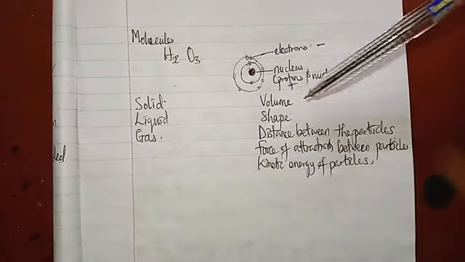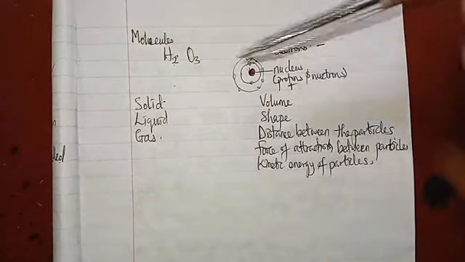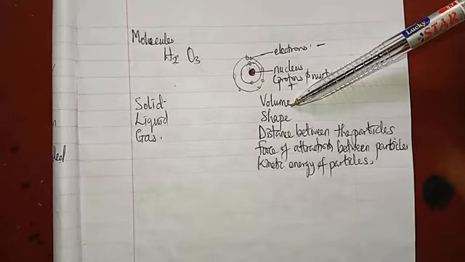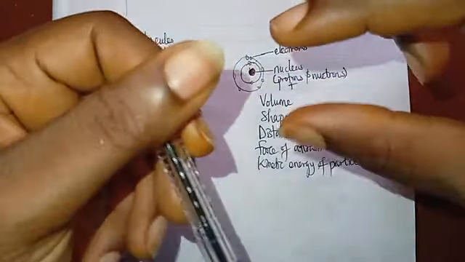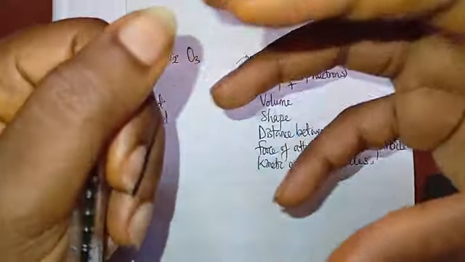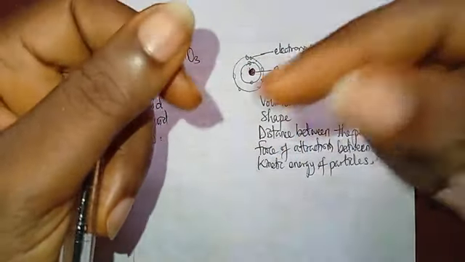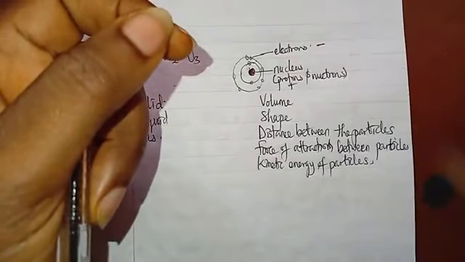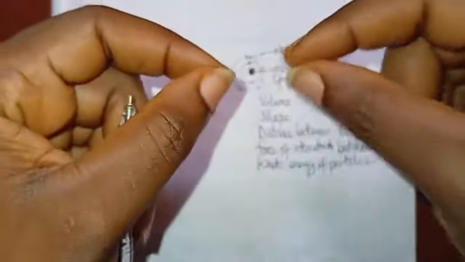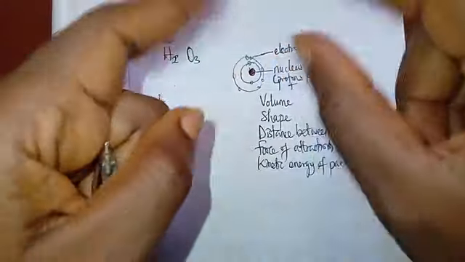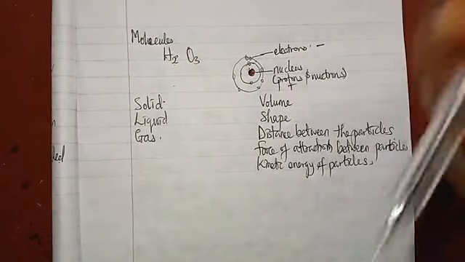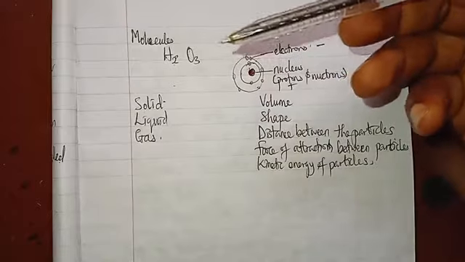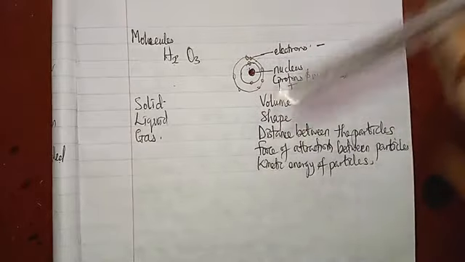So let's start with solid. Let's talk about the volume of a solid. A solid has a very definite volume. When we bring a cube of sugar, to get its volume, that is the length times width times height, and all those are equal for a cube because it's made up of 6 square faces. So it has a very definite volume. We can always measure it out, and if it's an irregular solid, we use the Archimedes method.